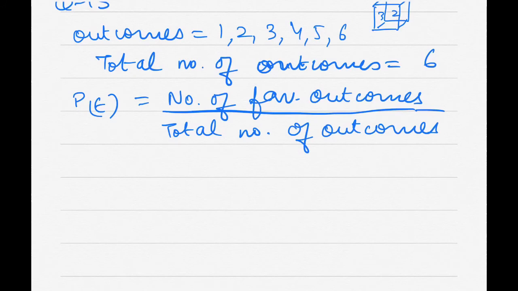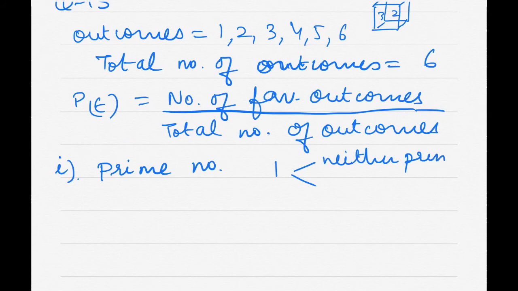So now, the probability of getting a prime number. Remember from your previous classes, many students are confused about whether 1 is prime or not. 1 is neither prime nor composite.